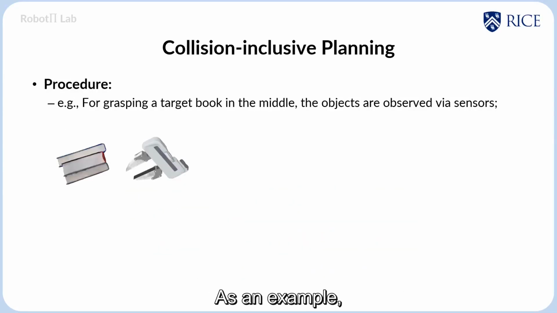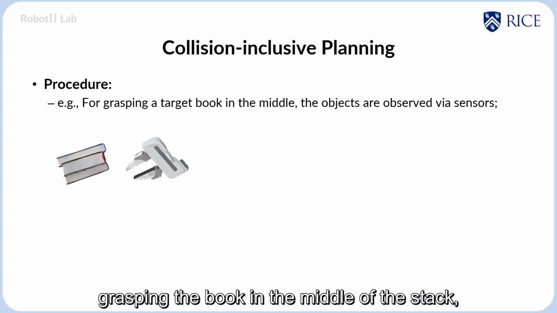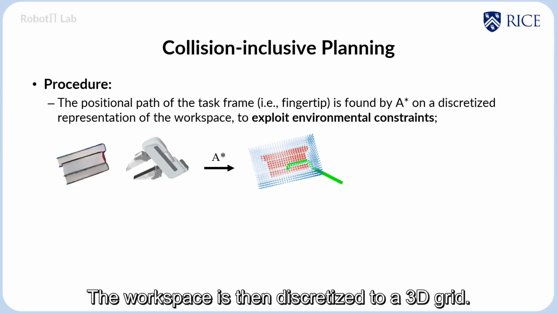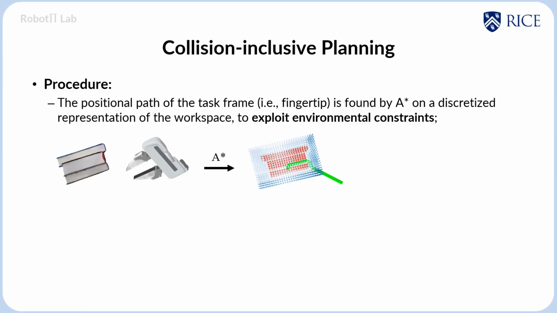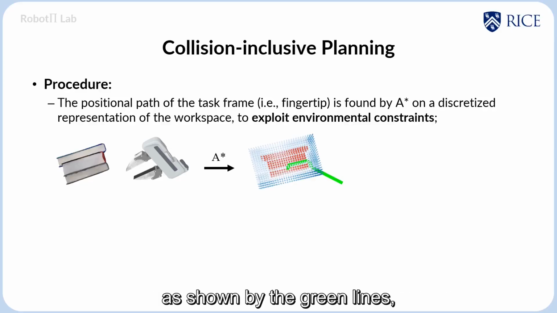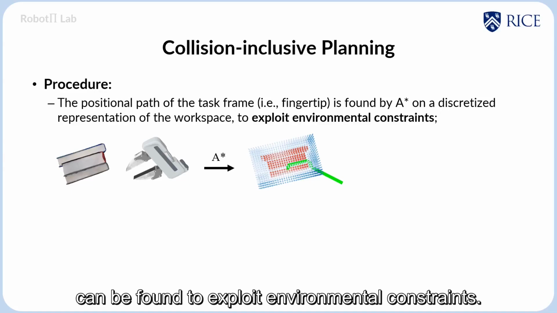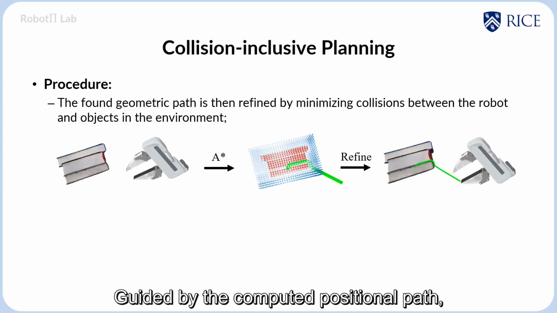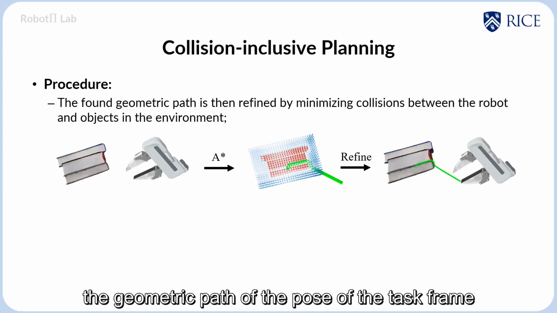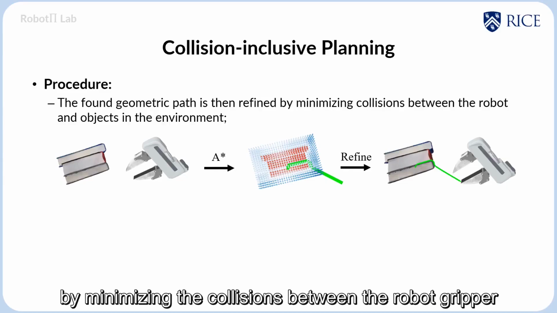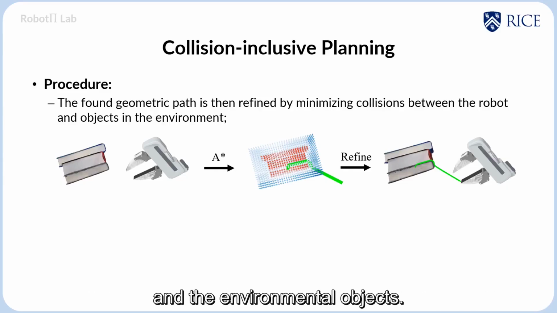As an example, grasping the book in the middle of the stack, the poses of the books are estimated via an off-the-shelf visual model. The workspace is then discretized to a 3D grid. Through an A-star algorithm, the positional path for the task frame, as shown by the green lines, can be found to exploit environmental constraints. Guided by the computed positional path, the geometric path of the pose of the task frame will be refined by minimizing the collisions between the robot gripper and the environmental objects.